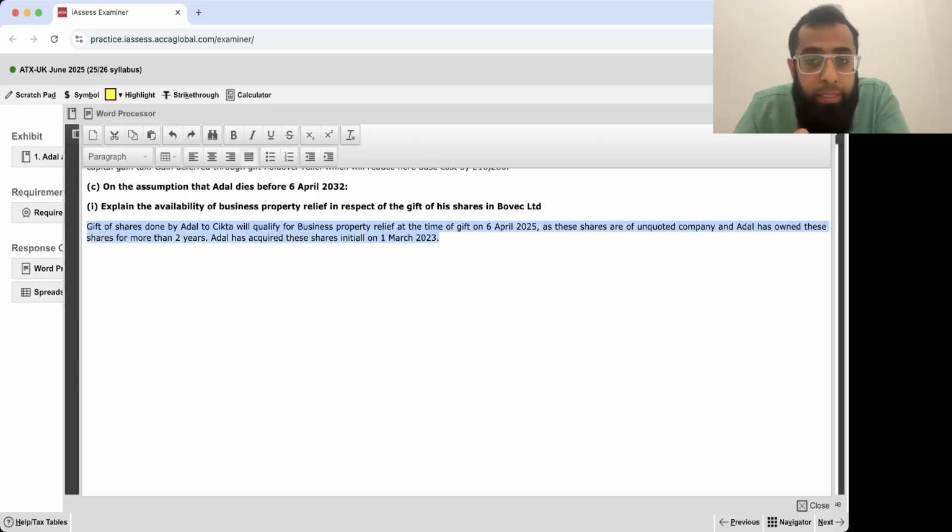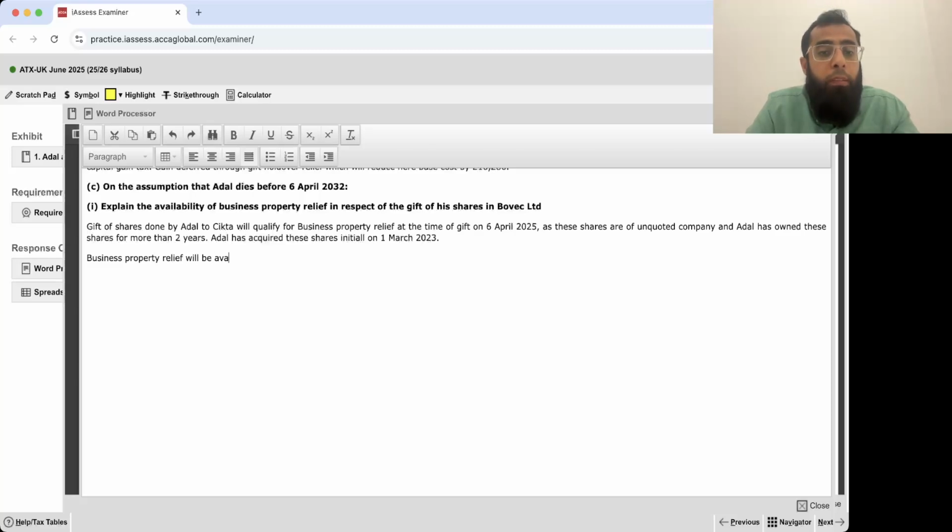Unquoted company shares, yes, they qualify for business property relief. The only requirement is a shareholding of 2 years. Now, let's move forward. Business property relief will be available on the business use portion of the assets of Bovac Limited.